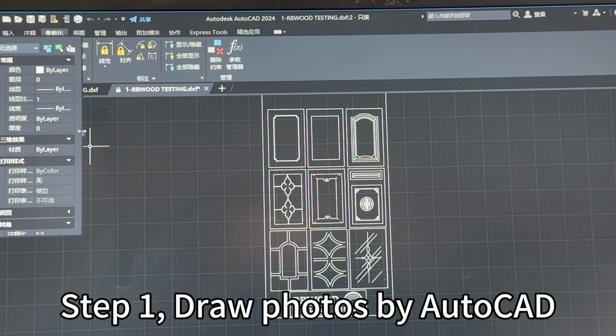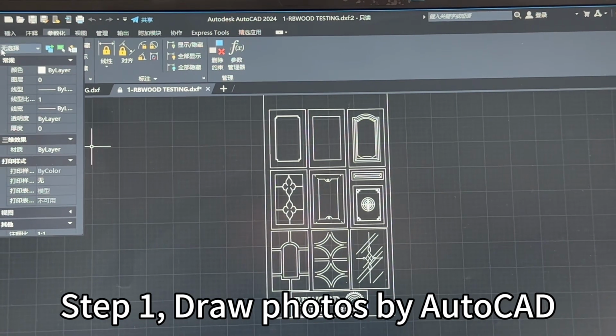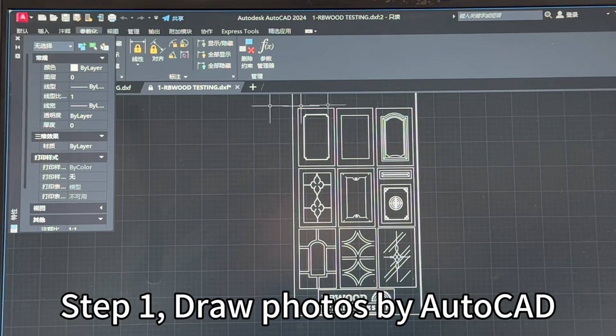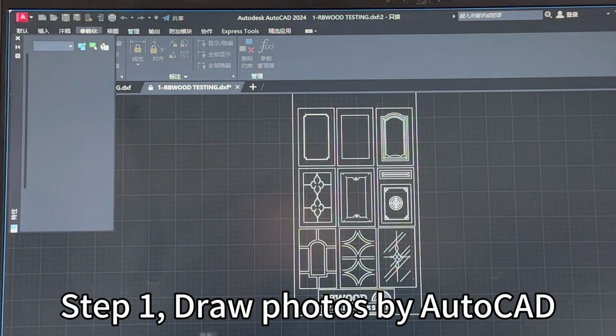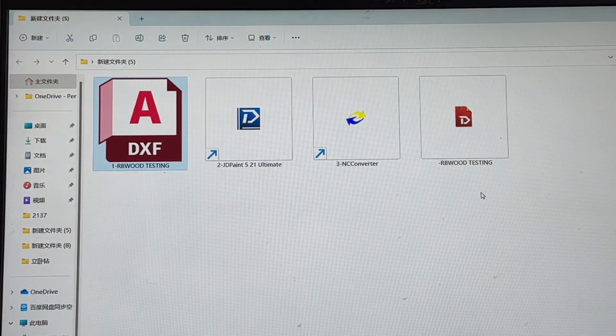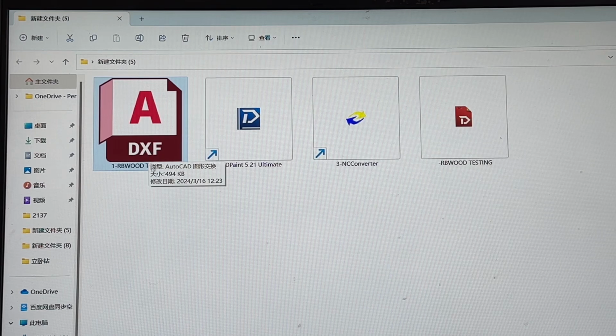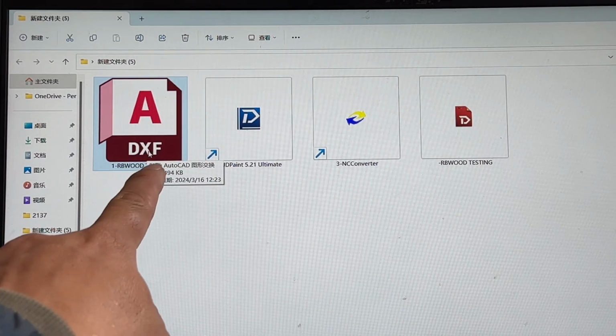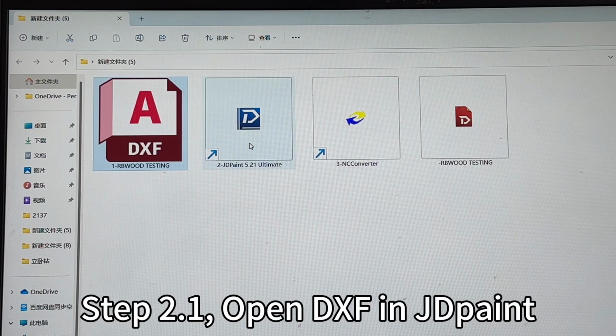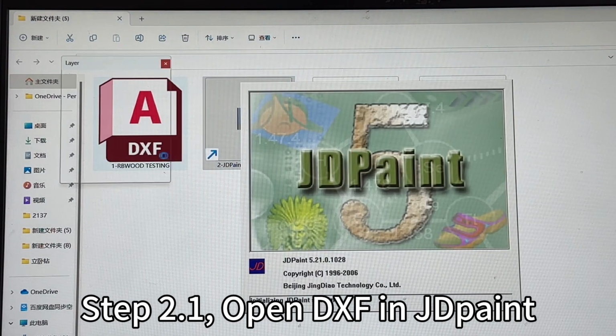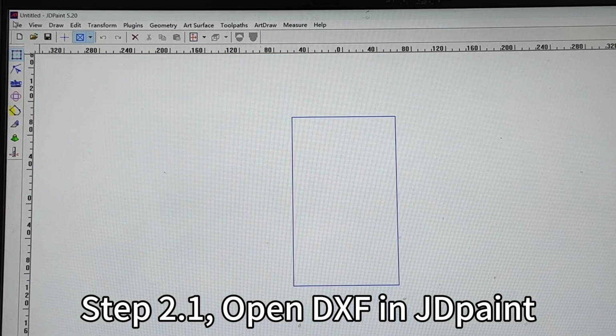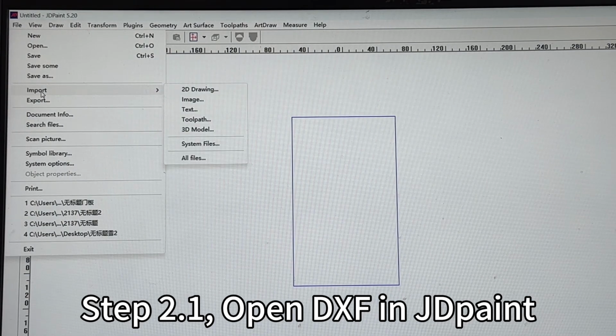Okay, then we will save it as this DXF file. Step 2, we use JD Paint to transfer from DXF to ENG file.